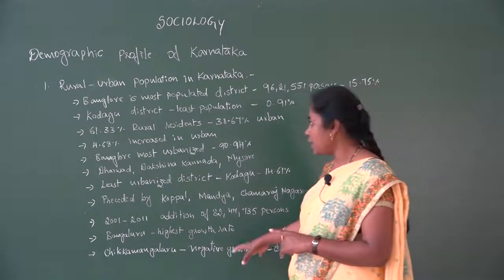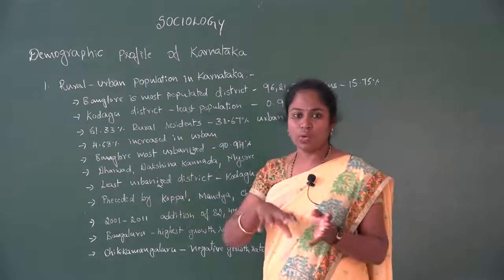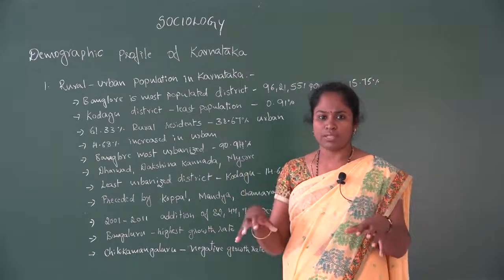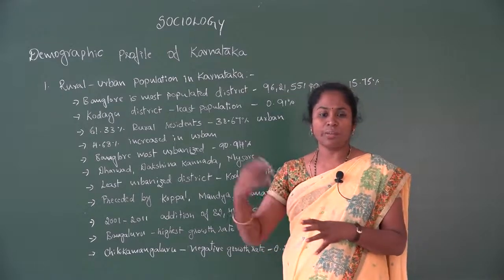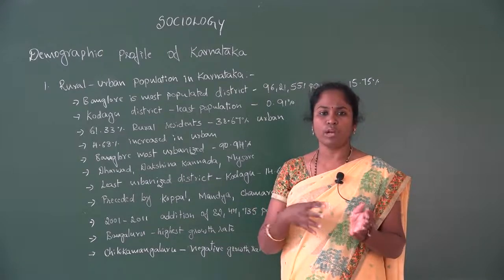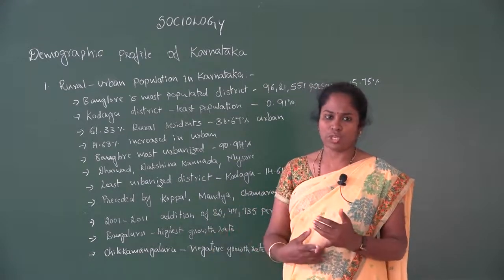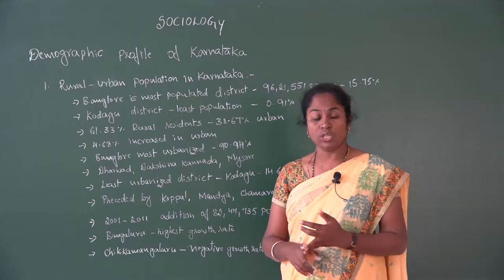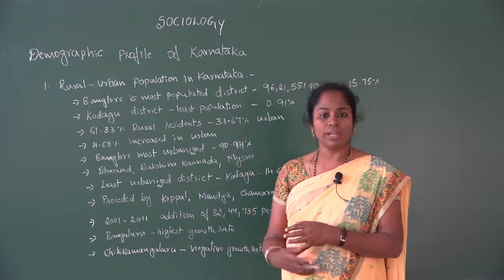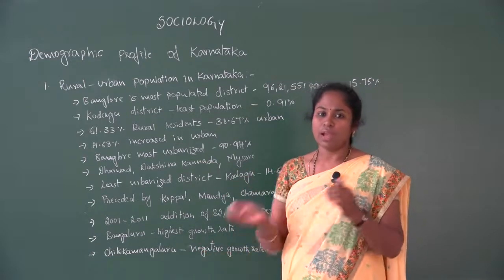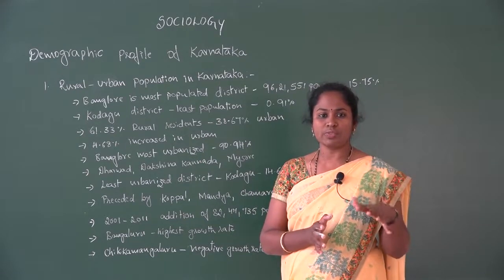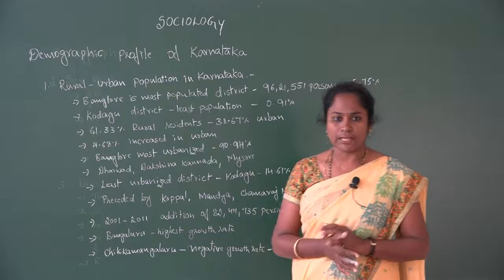So here we can find that the overall population in rural as well as the urban areas, the people reside in both the places. But nowadays we can see that because of the facilities they have in the urban areas, many people are migrating from rural to urban areas in search of occupation, or in search of education, or for development. Because of all these things, they are attracted to the urban areas and they are moving there. Still, in spite of all these things, we have nearly 65% of the people residing in rural areas.